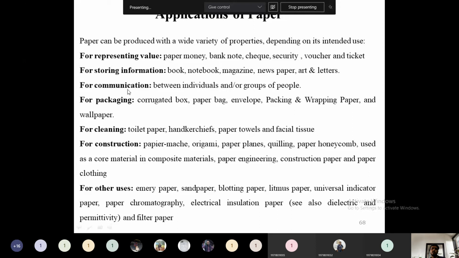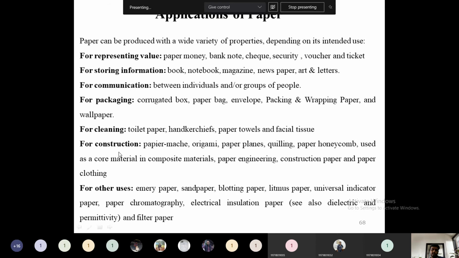Then for communication between individuals, like writing letters, office orders or government orders, everything comes under papers. For communication, we can also use paper. For packaging, it's like cardboards, corrugated boxes, paper bags, envelopes, packing and wrapping paper and wallpapers, everything comes under packing purpose. For cleaning purpose, like toilet paper, handkerchiefs, paper towels, facial tissues, we can use paper as a cleaning agent.